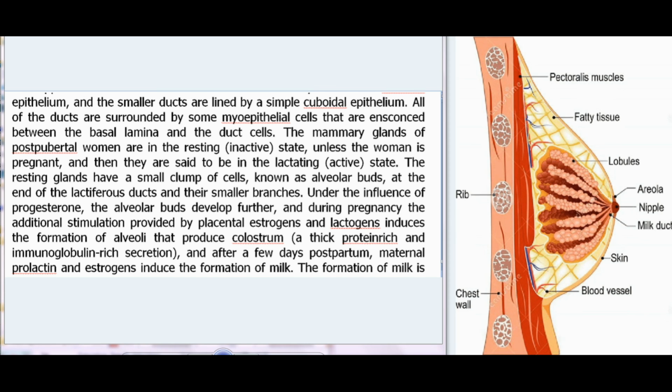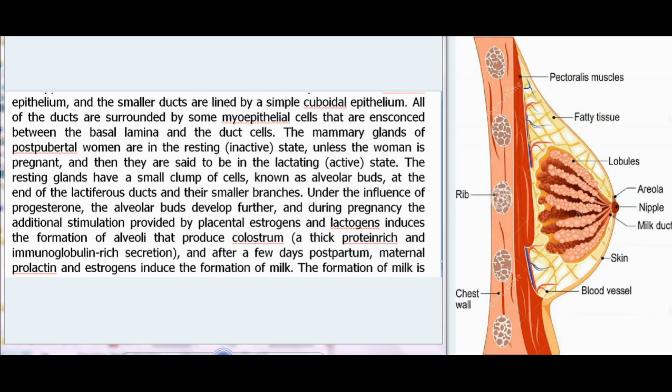The mammary glands of postpubertal women are in the resting, inactive, state, unless the woman is pregnant, and then they are said to be in the lactating, active, state. The resting glands have a small clump of cells, known as alveolar buds, at the end of the lactiferous ducts and their smaller branches. Under the influence of progesterone, the alveolar buds develop further,